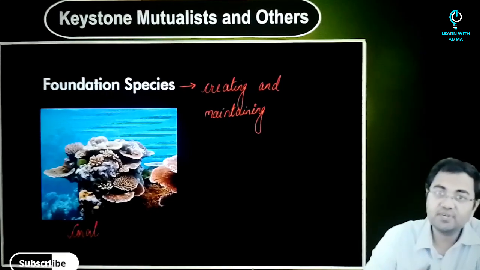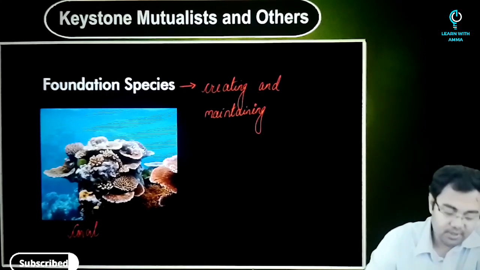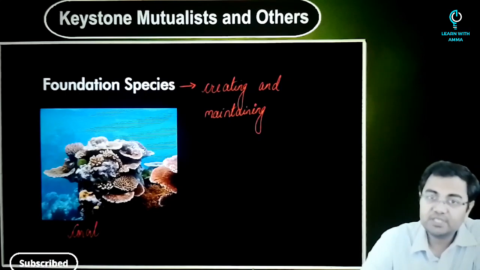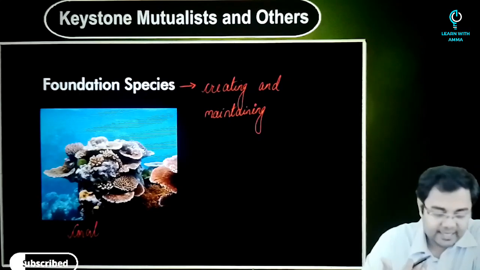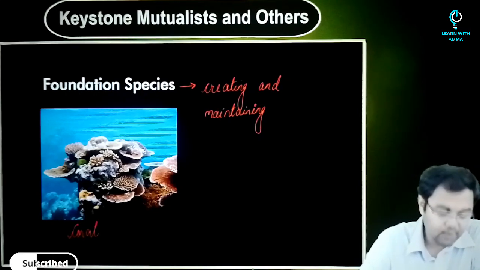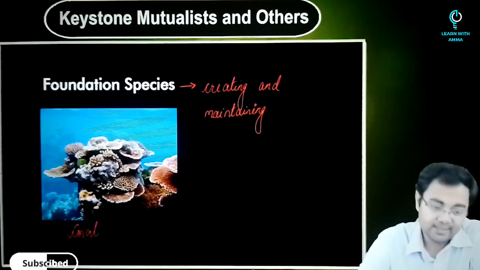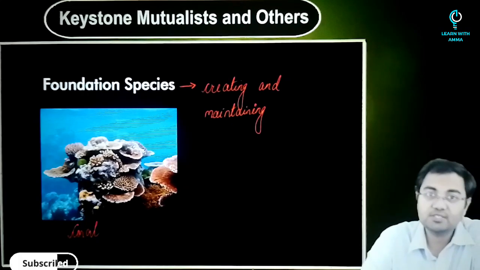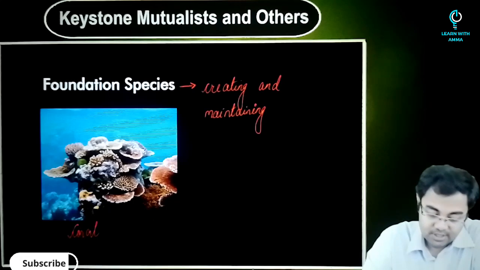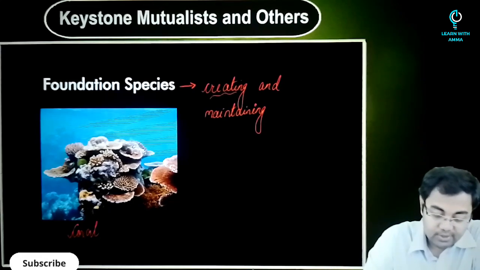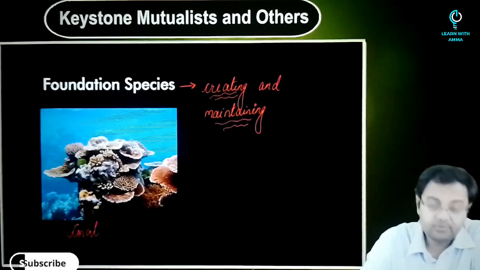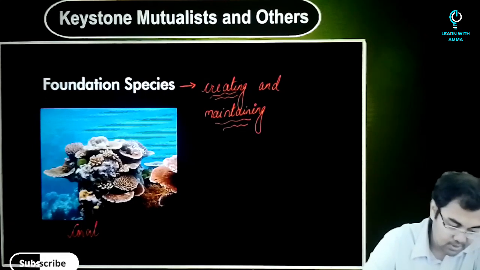So coral specifically becomes a foundation species because many of the species which are living in and around are here only because there were corals in these areas. So that's why these kind of species will be called foundation species, because they are important for the creation and maintenance of these ecosystems.